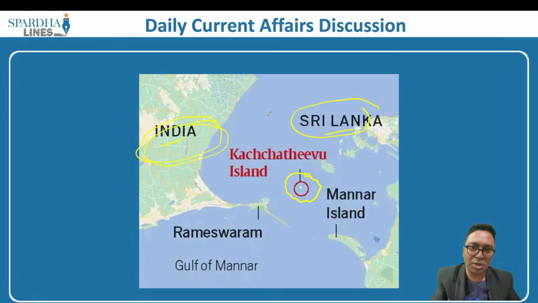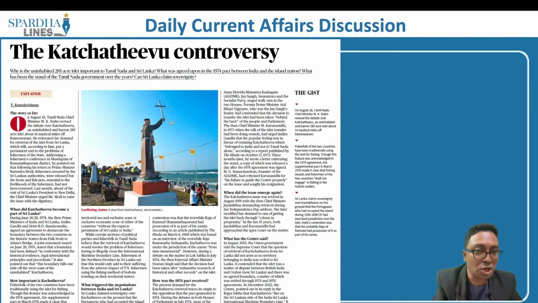One, this particular issue started way back in the year 1974. We had an agreement in 1974, and this agreement was signed between the Prime Ministers of India and Sri Lanka, Indira Gandhi ji and Sirimavo Bandaranaike, to demarcate the boundary between the two countries in the historic waters from Palk Strait to Adam's Bridge. They signed a deal where they said that the Indian as well as the Sri Lankan fishing community would be able to fish in this particular island and around it.